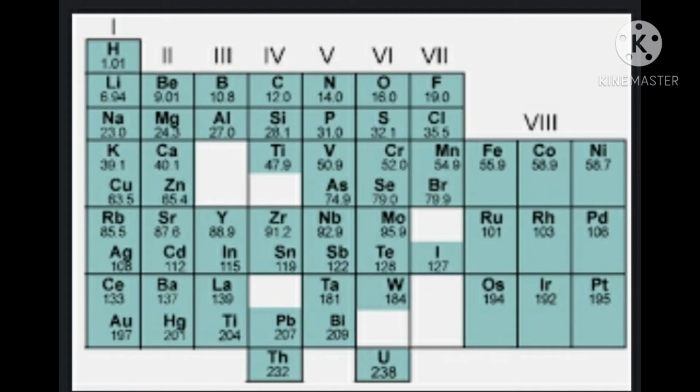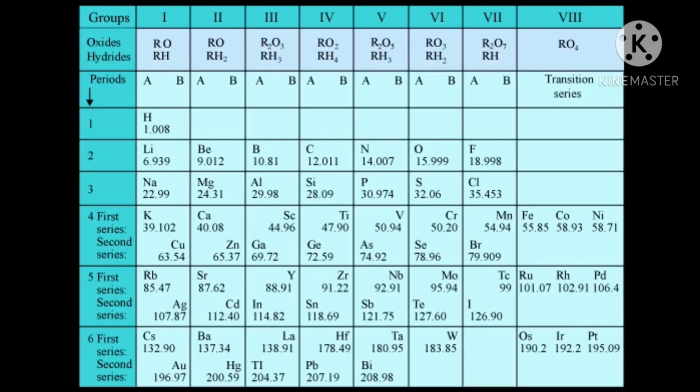Mendeleev arranged the known elements of that time in a systematic order, in the increasing order of their atomic weights. He divided the elements into 8 groups. Each group is further divided into 2 subgroups called A and B. The elements in one vertical column, which are also known as groups, have the same chemical properties. Let us observe the table. It is Mendeleev's periodic table.